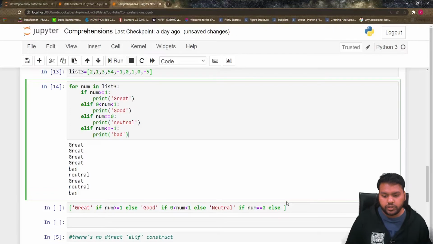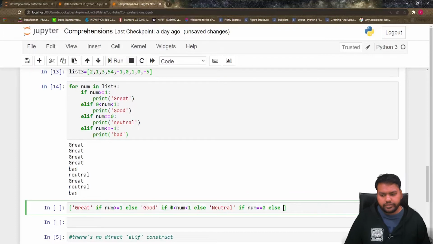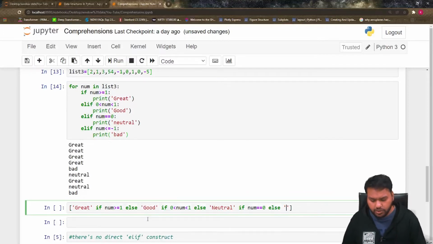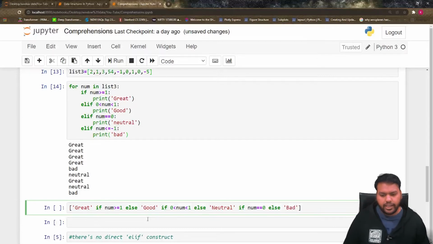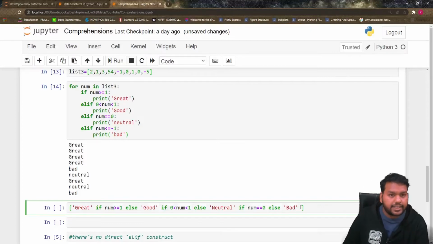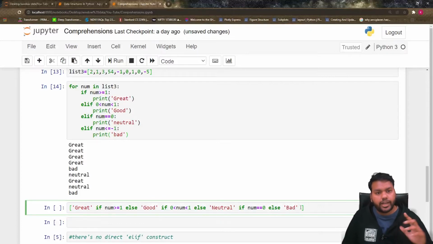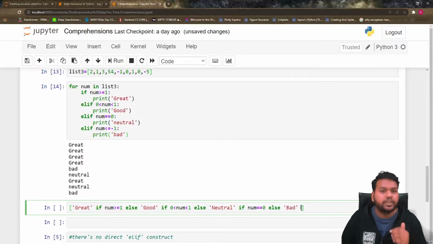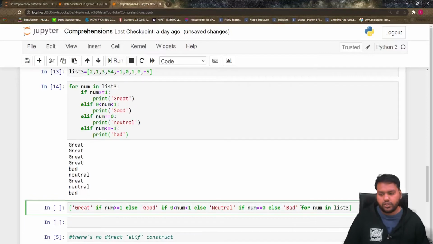If the number is equal to 0, it should print neutral. Then again we come through the elif block, and again we put the else. But now we have the last condition, so if the number is not matching any of these conditions, then definitely it is bad. So I write else, it should print bad. We are checking this condition in the list, so we have to write the for loop here also: for num in list3.